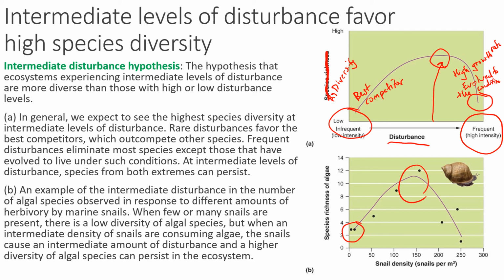Okay, and then for a lot of snails, this means that there's not enough algae to survive, and only the ones that somehow evade the snail survive, and they reproduce that way. But the only algae that can do that are the ones that are in that ecosystem, thus low biodiversity.